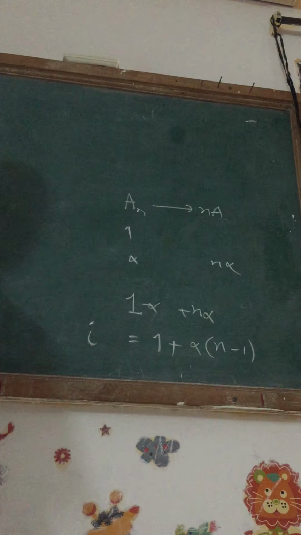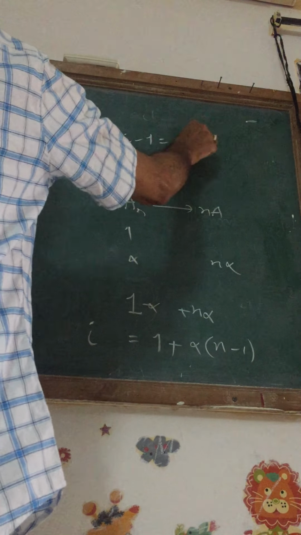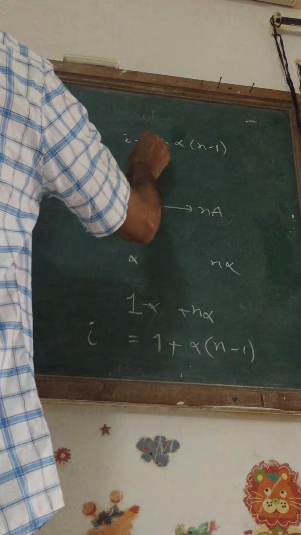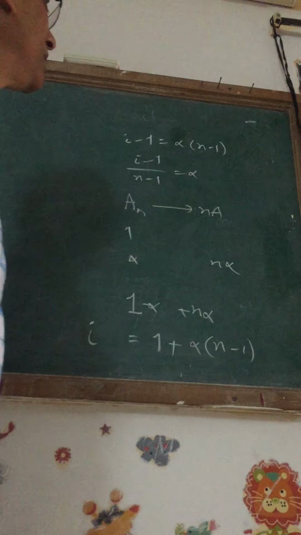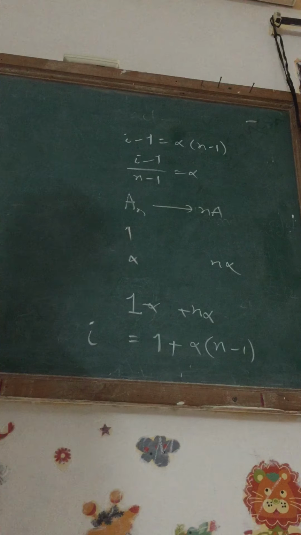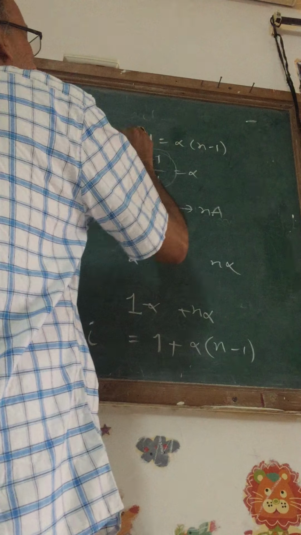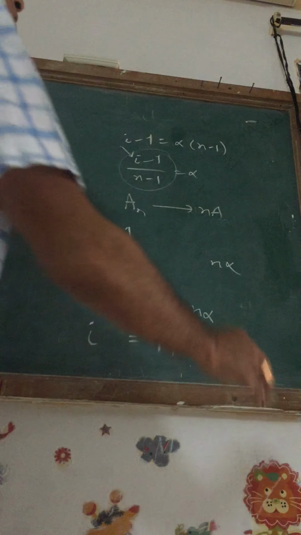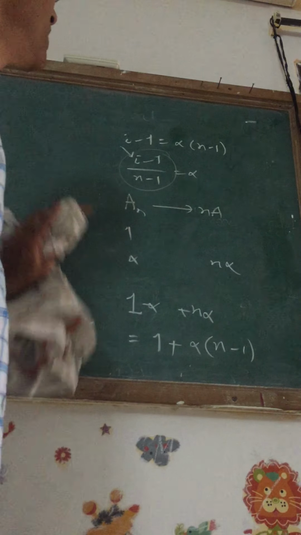It means that i minus 1 is equal to alpha into (n minus 1). So (i minus 1) divided by (n minus 1) is equal to alpha, the degree of dissociation. Well, for NaCl, if you know the alpha value, you can calculate the i value. Now my problem is, what is n?